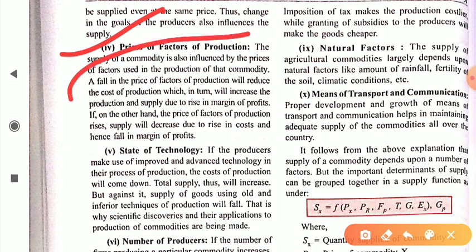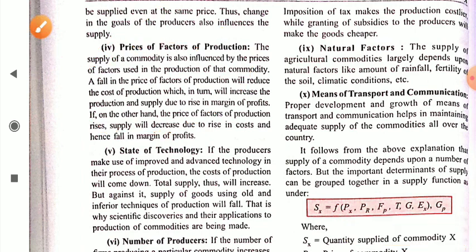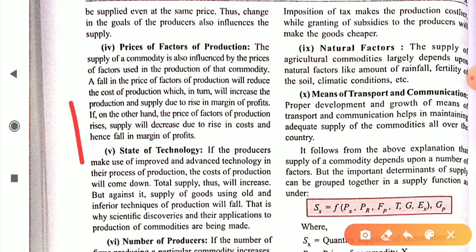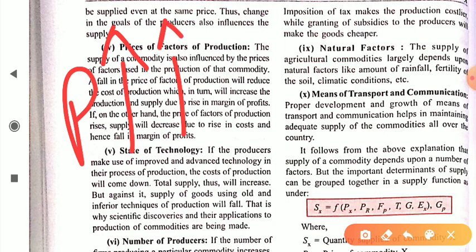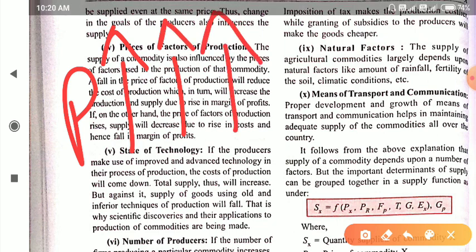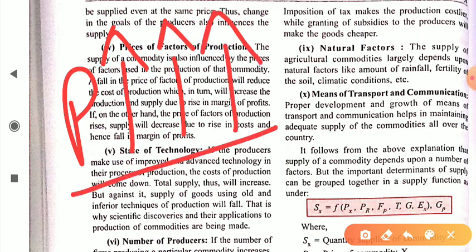Now what is this factor of production? We have capital, raw material, labor, entrepreneur, etc. All these are factors of production. Dear student, when the price of raw material increases, when the price of labor increases, when the price of capital increases, it is difficult for a firm to produce goods.